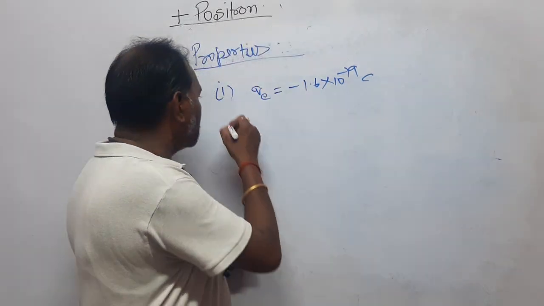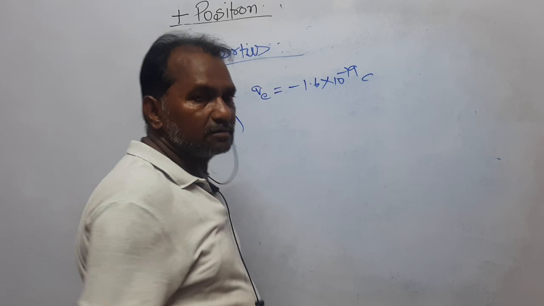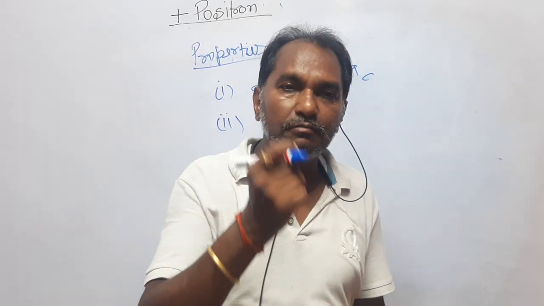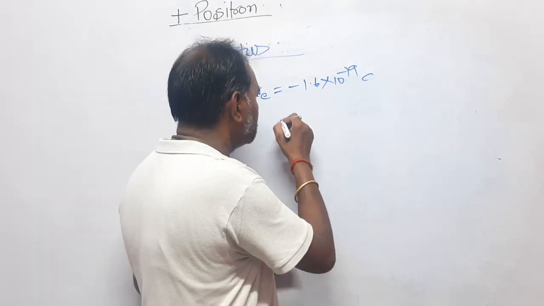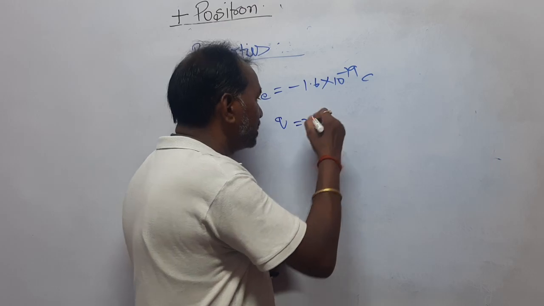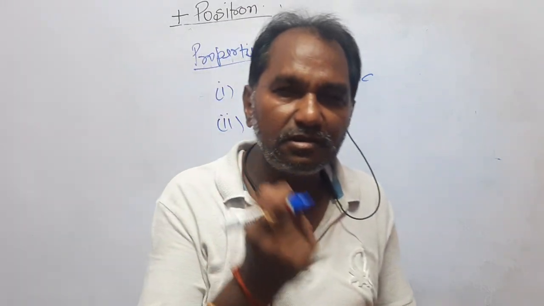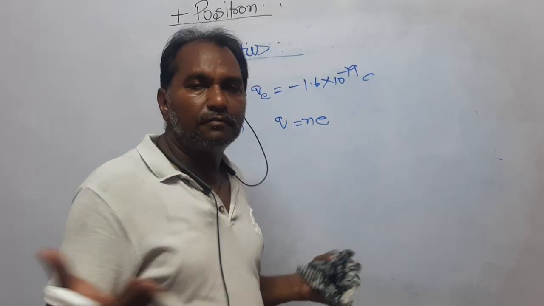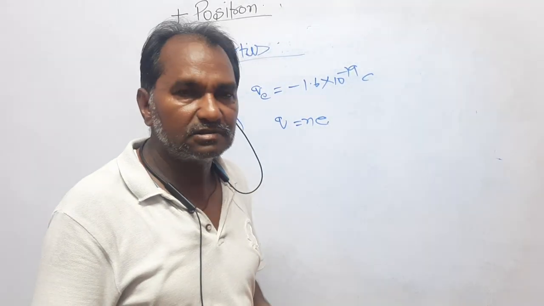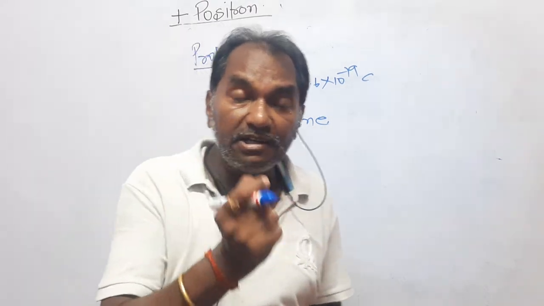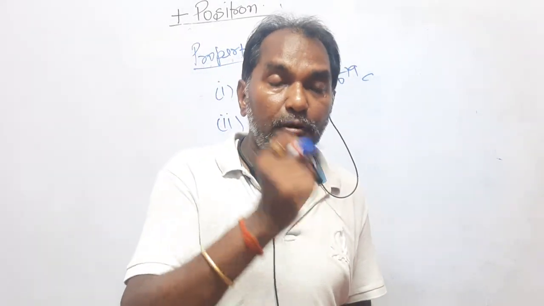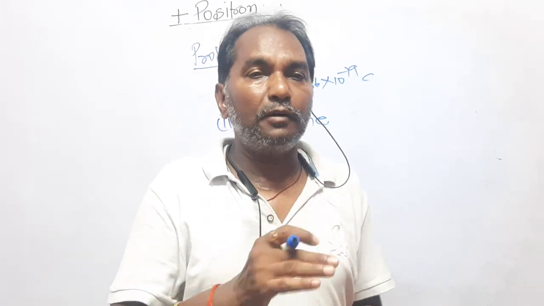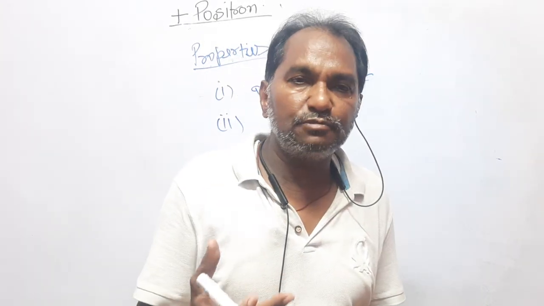Now, dear students, the second property is that any charge is an integral multiple of the charge of an electron. That is, Q is equal to N into e. Any charge in this universe is an integral multiple of the charge of an electron, where N is 1, 2, 3, 4, 5, 6, any whole number. It cannot be that a charge is 1.5 times the charge of an electron, or 2.5 or 2.3 times.